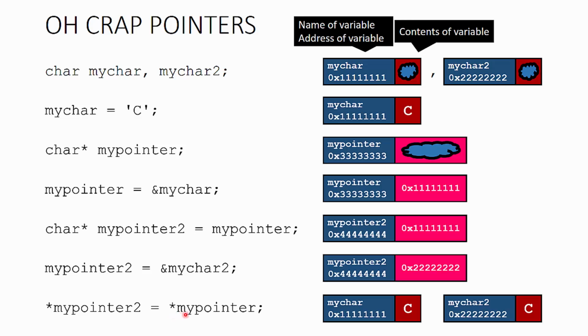And now we're going to take whatever data is stored behind the myPointer pointer. So myPointer, its data value is x111111, and that particular storage location, or that address, points to this variable, mychar. The asterisk says get the data contents of that variable, and we know that the data contents of that variable are a capital C. So mychar2 is now updated with C. So we have dereferenced in two different ways here.